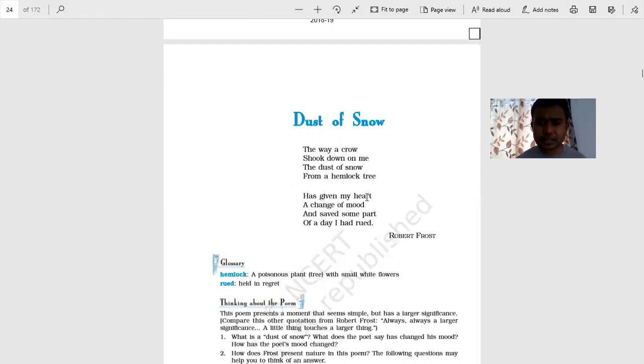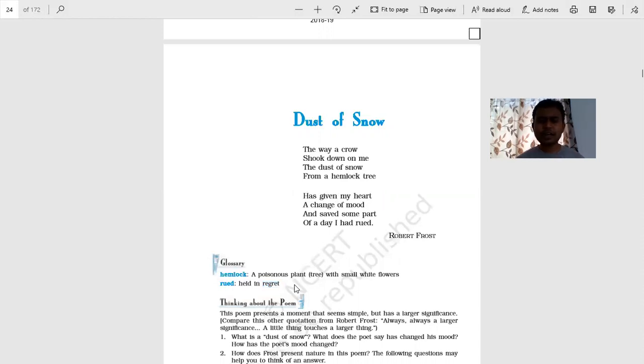Has given my heart a change of mood. As soon as the white snow falls over the poet, it says that this white snow has changed the heart and the mind of the poet. It has changed the mood of the poet and saved some part of a day I had rued. Rued in the sense he had held in regret. You can see the meaning here. Means he had held in regret. Regret in the sense pachtawa.